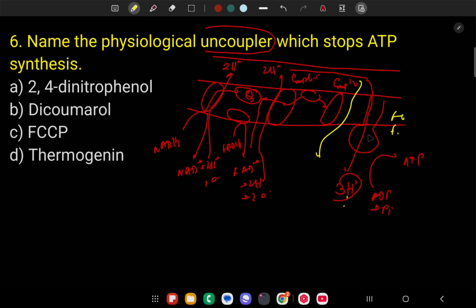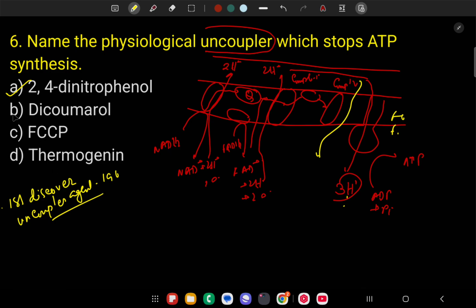Okay, the coupling is dissociated. So what is 2,4-dinitrophenol? 2,4-dinitrophenol is the first discovered uncoupler agent, in 1930.